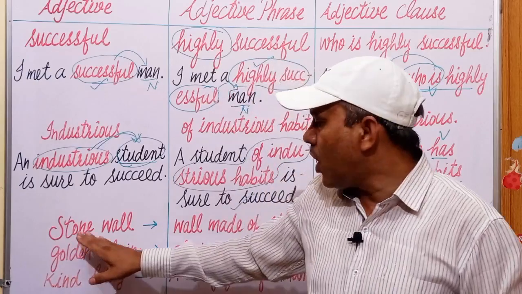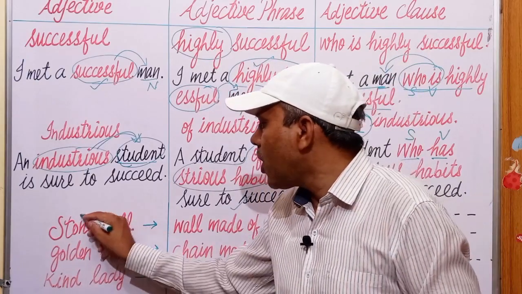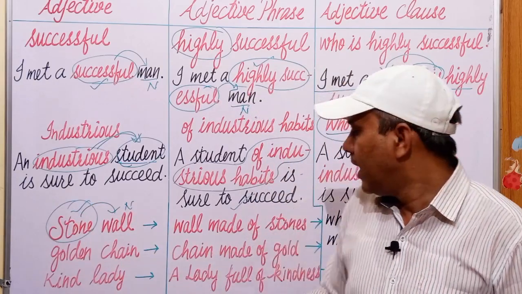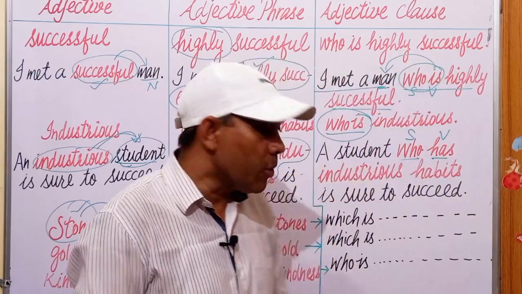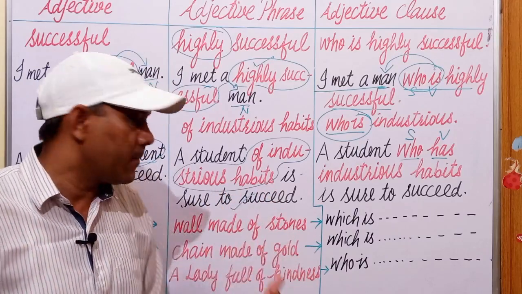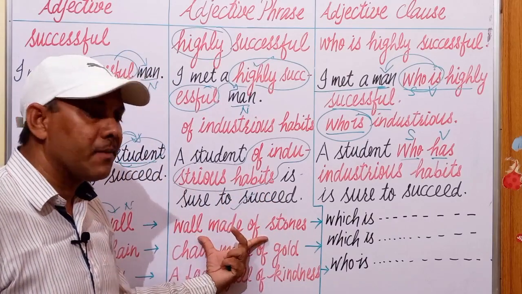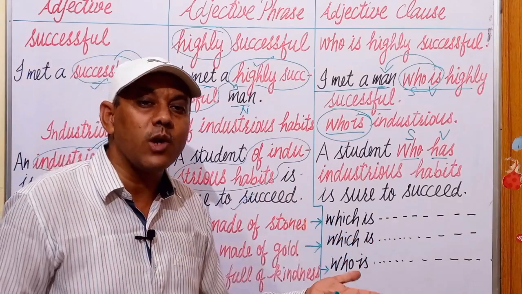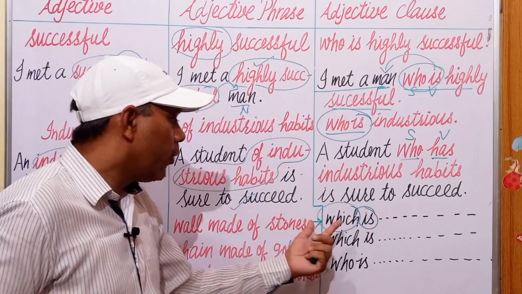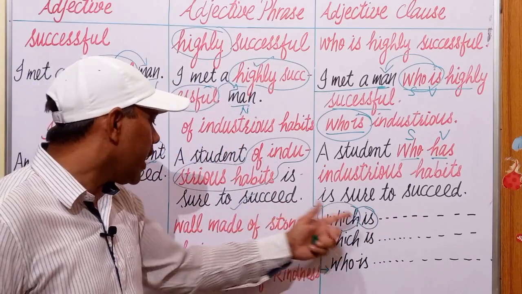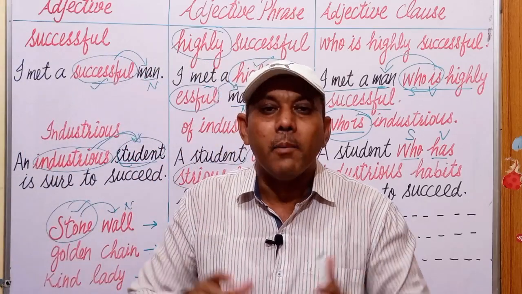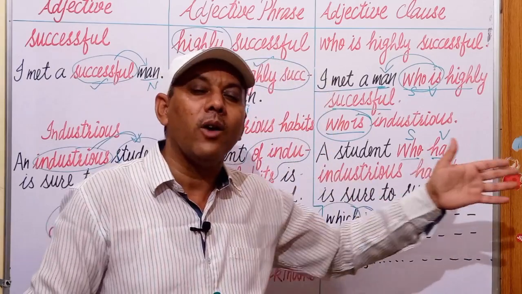For example, stone wall. What type of wall? Stone wall. This is a noun and stone is acting as an adjective here. A wall made of stone is a group of words having no subject and verb of its own, so it is an adjective phrase. Now change it into an adjective clause by adding a subject and a verb: a wall which is made of stones. Next is golden chain, a chain made of gold, a chain which is made of gold.